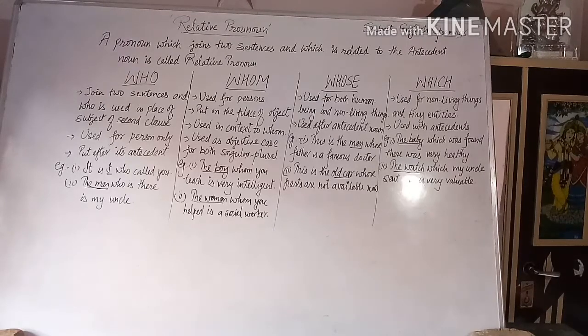Now you have to remember this one: relative pronouns join their connection with the antecedent of the first sentence, and according to its antecedent, it will follow the number, the gender, the person.